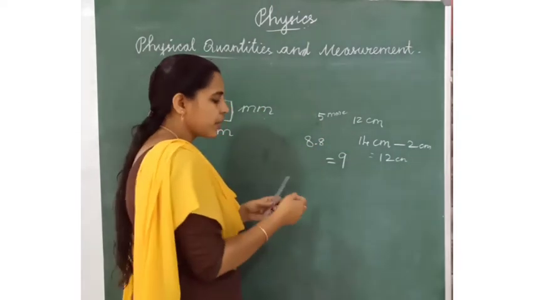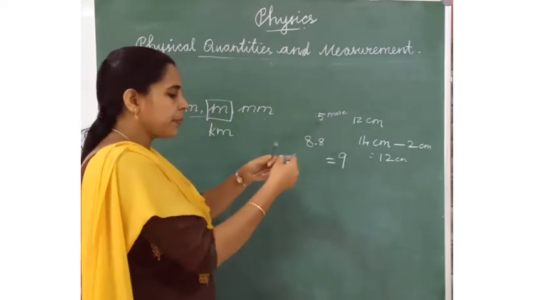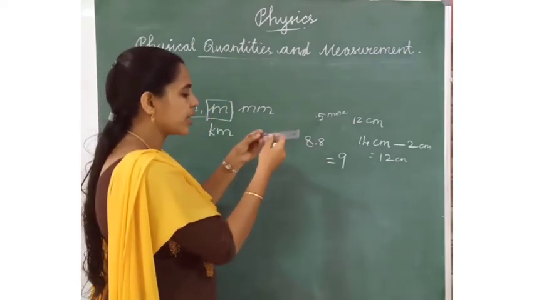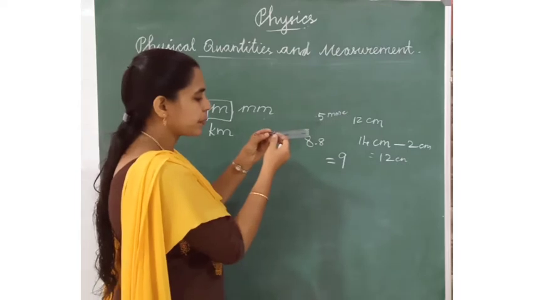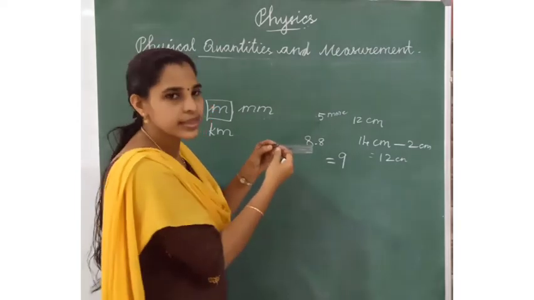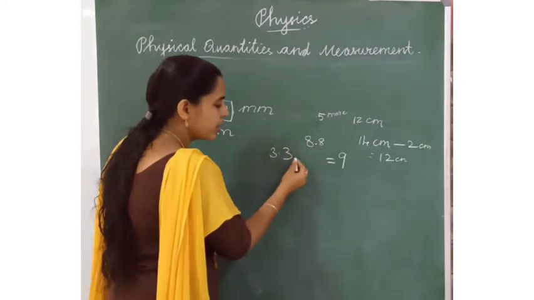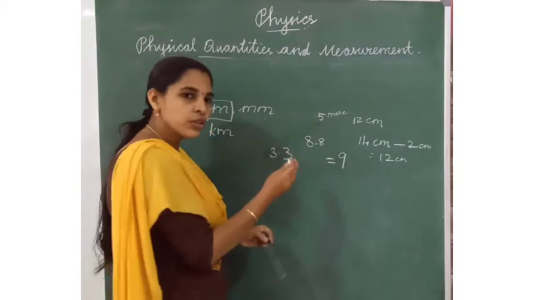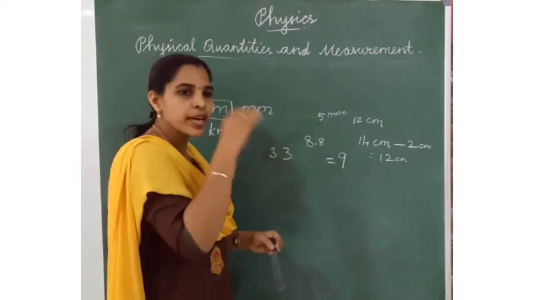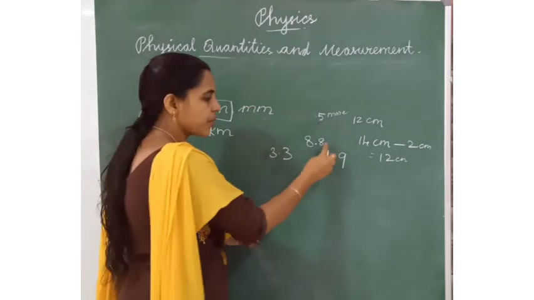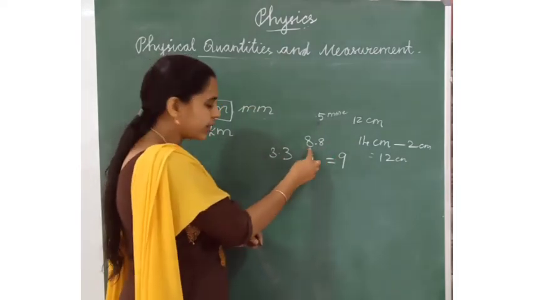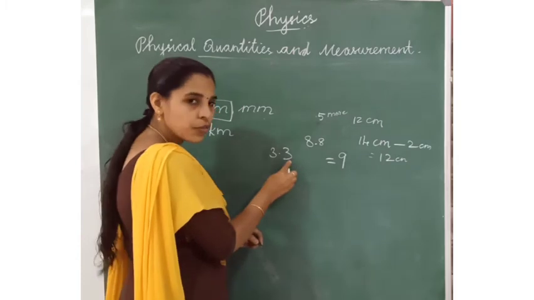Okay, for example, when we measure this pencil and it is only below 5, that means 3.3, or 3.4 up to 4. If it is 5 or more than 5, we will add one number here, but here below 5 is there.